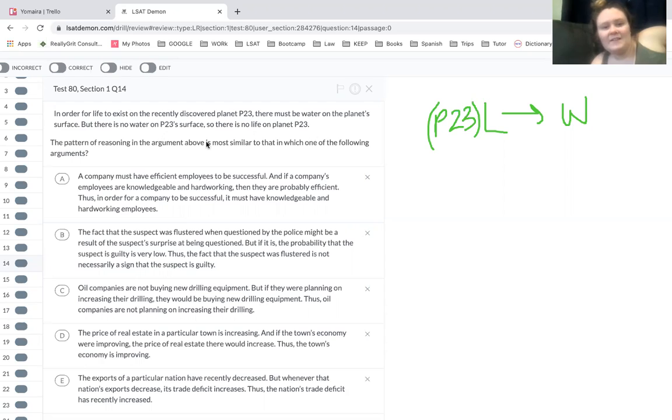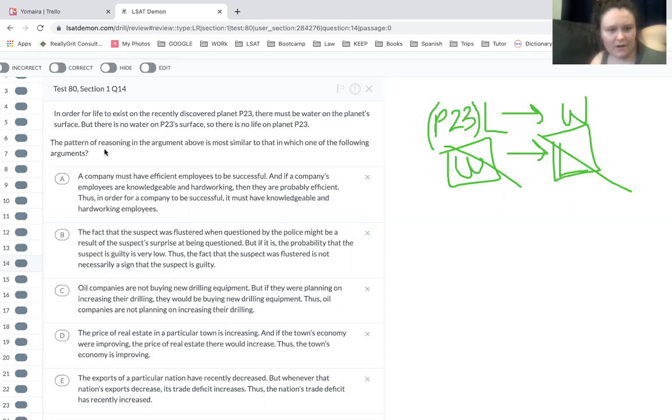Oh, surface. It counts as surface. And there's no water, so there's no life. Yeah, this is valid. So it's a valid argument. Yeah, that's what I saw. Okay, so it's a reversal. Okay, so it's most similar.